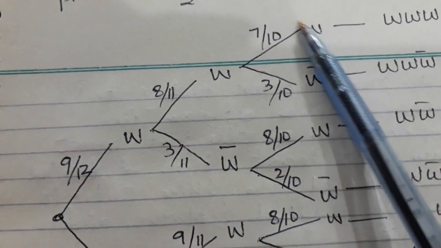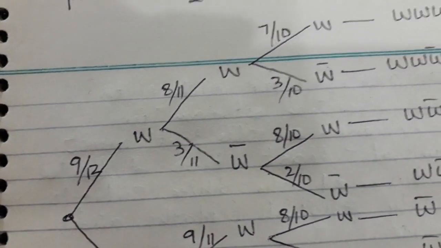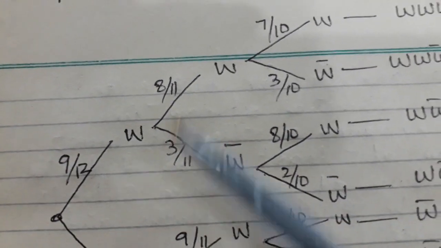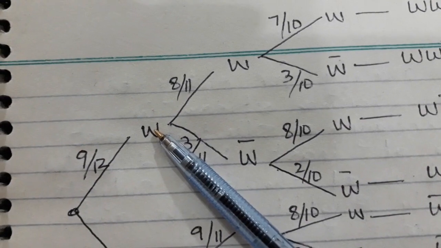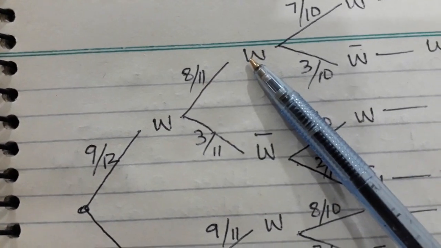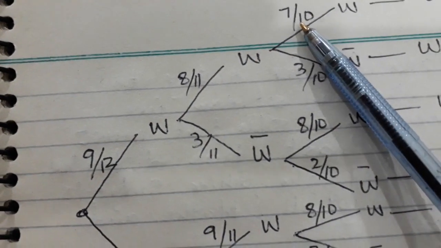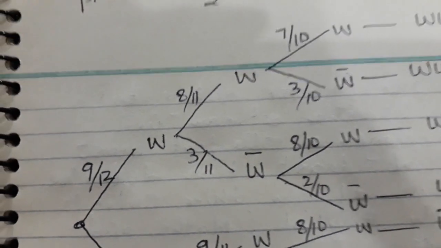Now the third time draw, I'll just explain one case in detail so that you will be able to understand the rest yourself. Now the first time working, 1 is gone, so now there are 11. Second time working is gone, so now there are only 10 bulbs. That's why the denominator is 10, right?